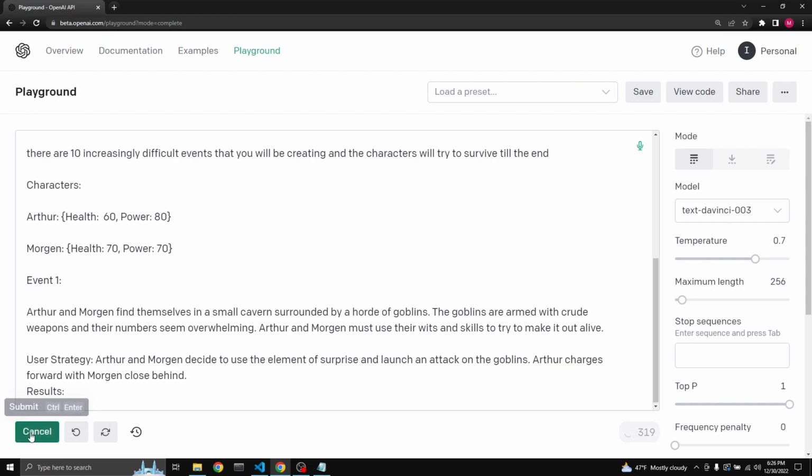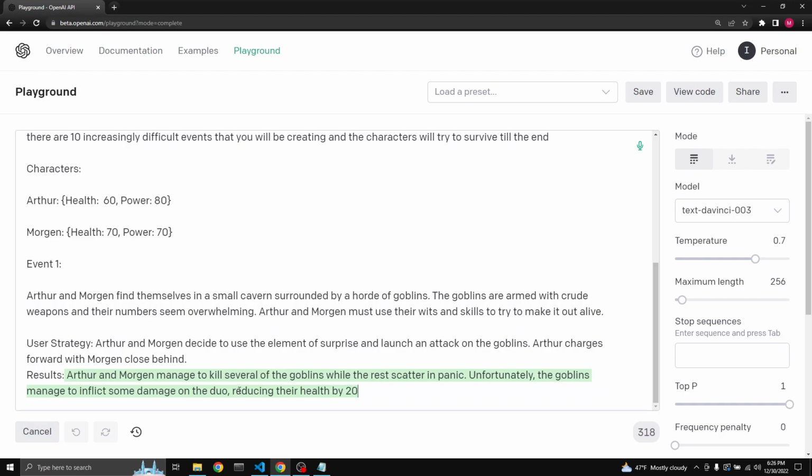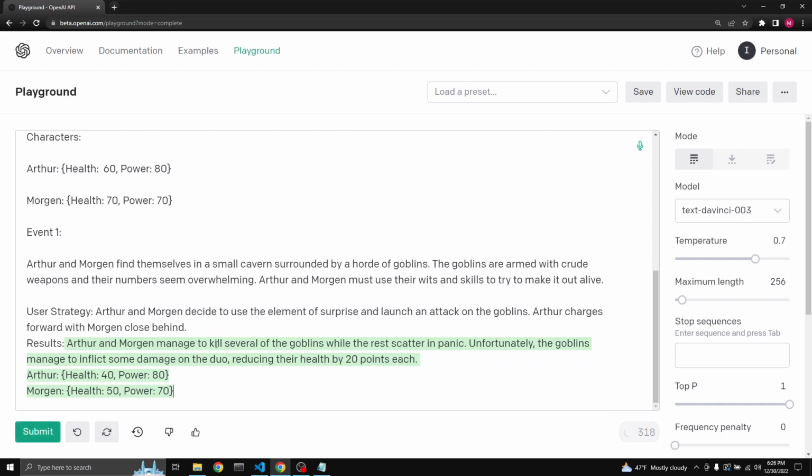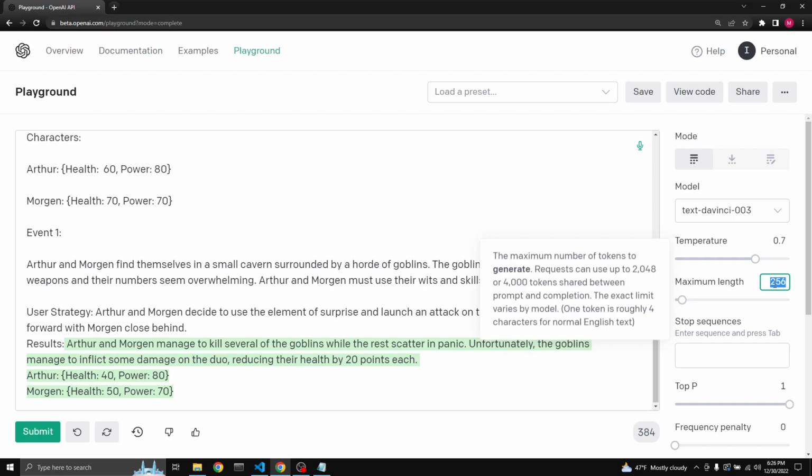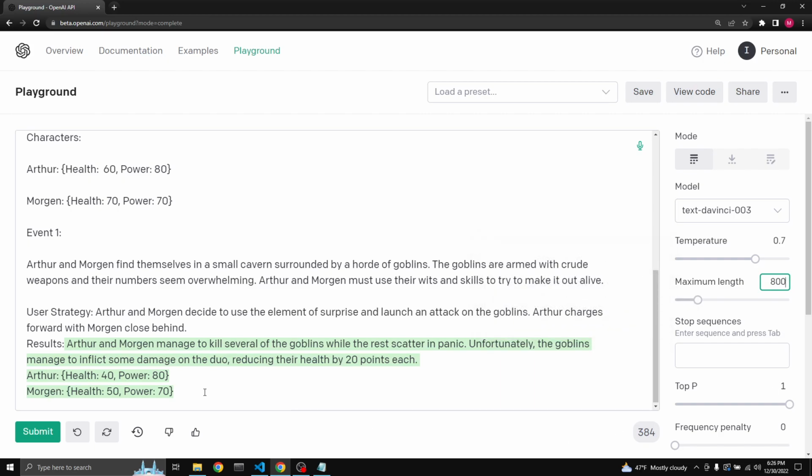Let's do it again. Okay. Right on. Arthur and Morgan managed to kill several of the goblins while the rest scattered in panic. Unfortunately, the goblins managed to inflict some damage on the duo, reducing their health by 20 points each. This is pretty harsh. So I'm going to increase to 800. And let's see what it does.